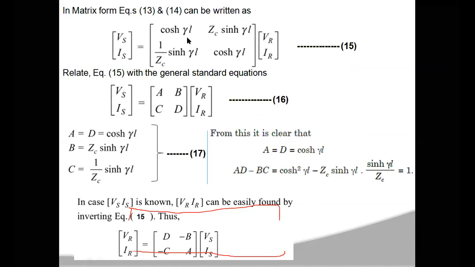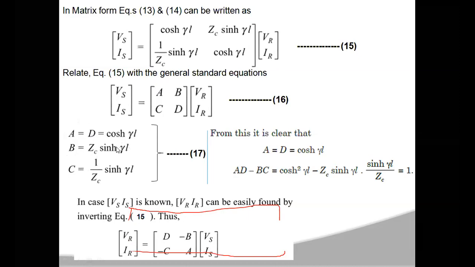Now you can relate equation 15 with the general standard equation, [Vs, Is] equal to [A B; C D] times [VR, IR]. If you compare 15 and 16, you will get A and D both equal to cosh γL, B is Zc into sinh γL, and C is 1 by Zc into sinh γL.